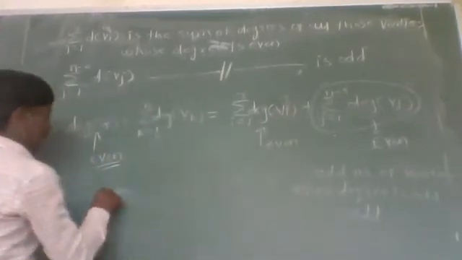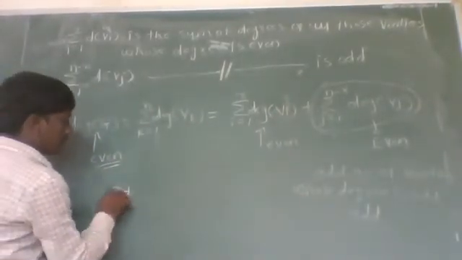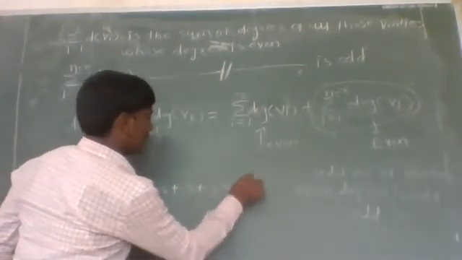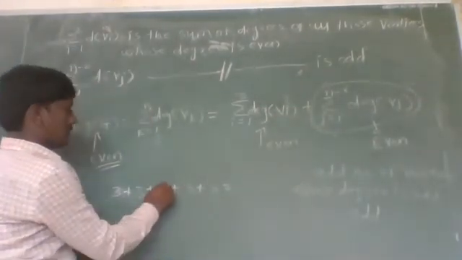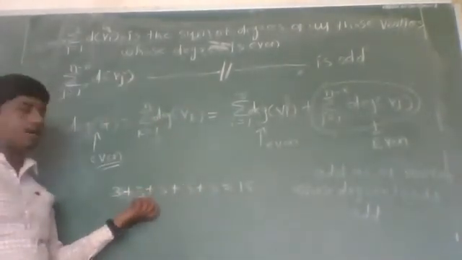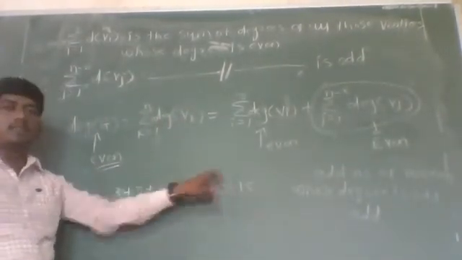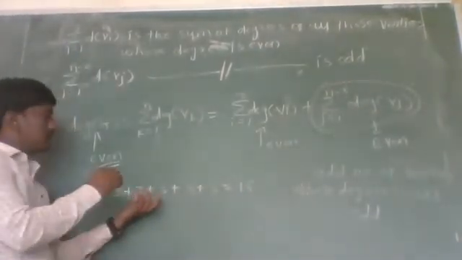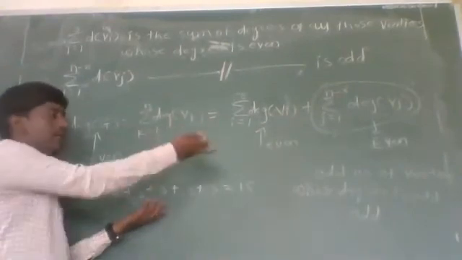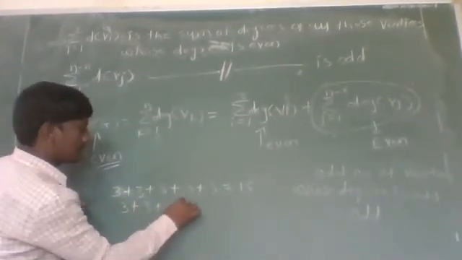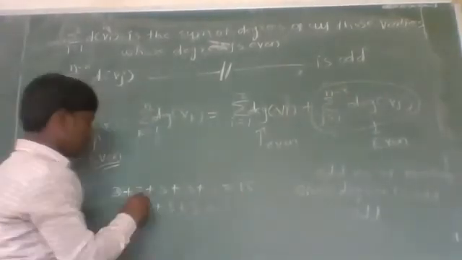For example, if we add 3 five times, which is 15. If we add an odd number an odd number of times, then the sum must be odd. But if we add an odd number an even number of times, then the sum must be even.